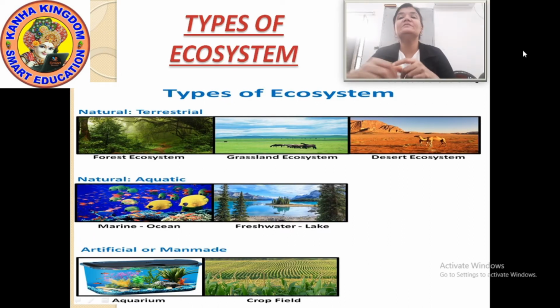Now this is the picture of ecosystem. Have a look. Terrestrial means natural, that is forest, plants, grasslands, deserts, such kind of. That is land based, as we had talked about. Land based ecosystem, that is terrestrial ecosystem.